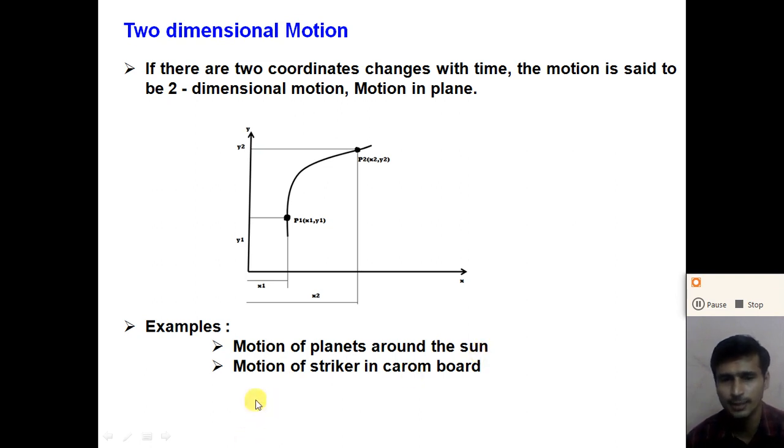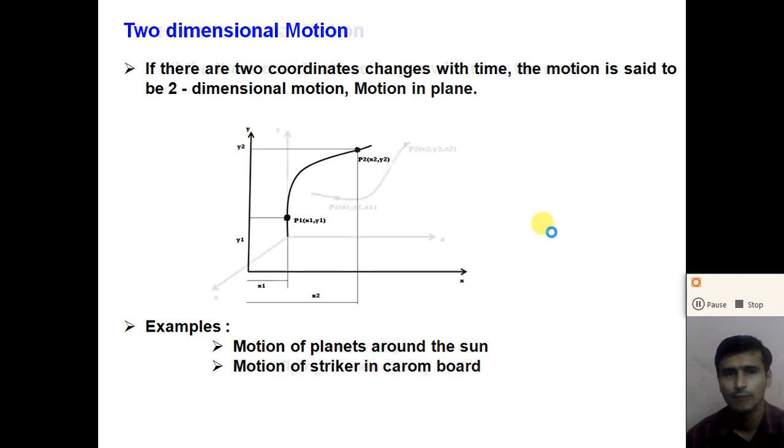Another example is motion of the striker on a carom board, right? There are two coordinates changing with the time, x and y. So these are examples of the two-dimensional motion. Another example of the two-dimensional motion is the projectile motion. The projectile is one special type of motion which is an example of the two-dimensional motion, right? We will see it in chapter number 4.